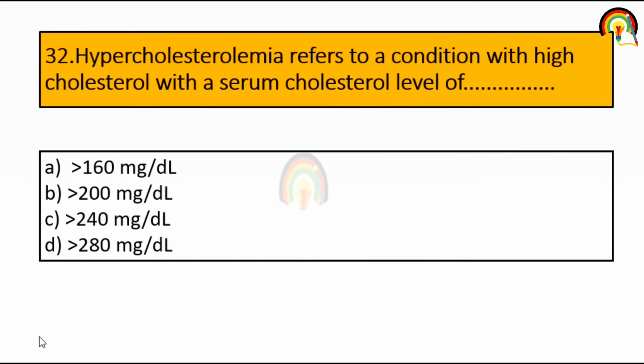So it's insulin. Hypercholesterolemia refers to the condition with a high cholesterol with a serum cholesterol level of. So when the serum cholesterol level is greater than 240 mg per dl, the condition is referred to as hypercholesterolemia.